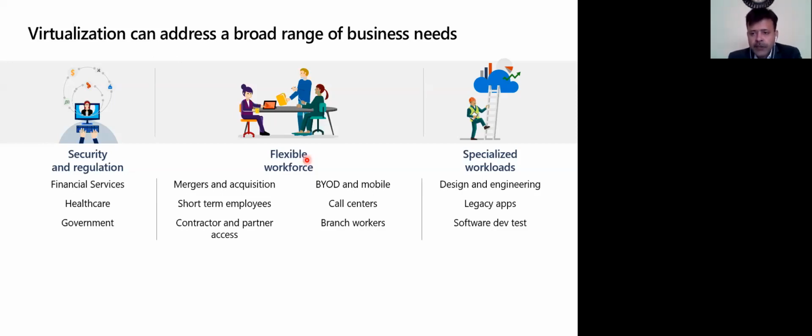And then there are specialized workloads like design and engineering. A lot of employees in engineering companies use AutoCAD and all, right, which needs a lot of graphics card, a lot of memory and all. They might not be using these high-end desktops or workstations full time. They might be using it for 1 hour or 2 hours in that particular day, and then they are not using it, right? So in that scenario also, you can give all this high-end workstation in Azure in a shared model. So all these engineers can use it whenever it is required, right?